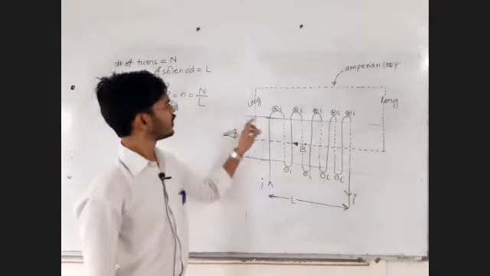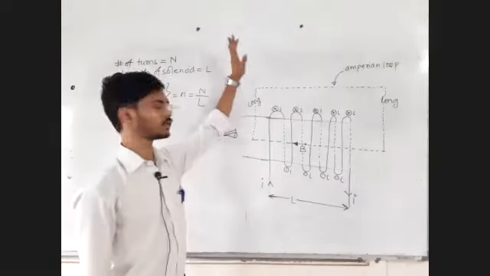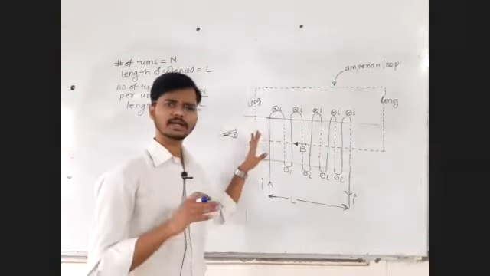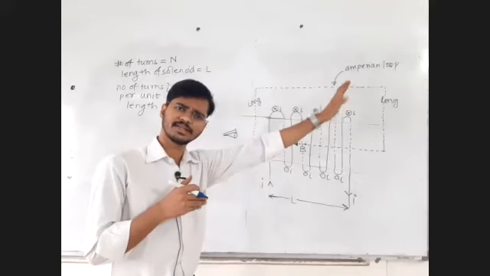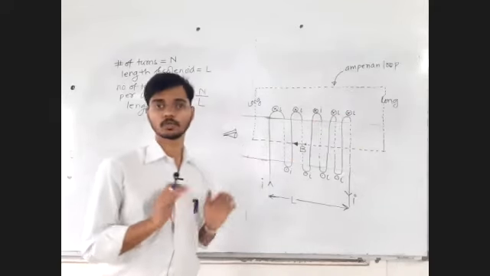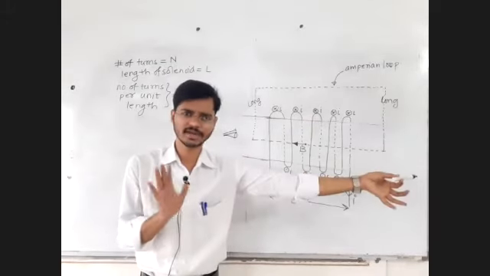Fine. At a very large distance from the current carrying conductor, effectively the magnetic field will be zero.